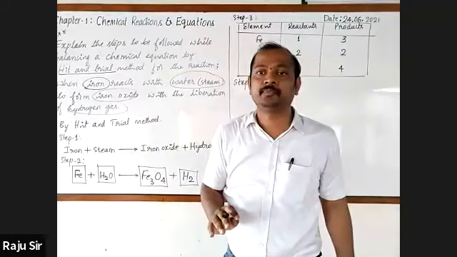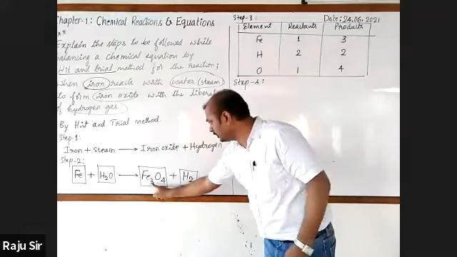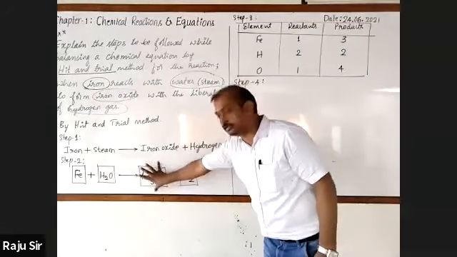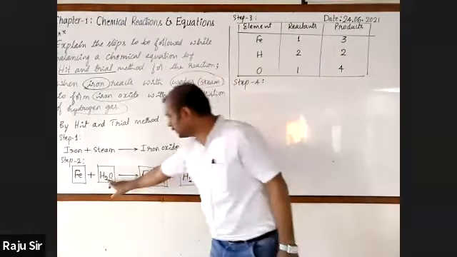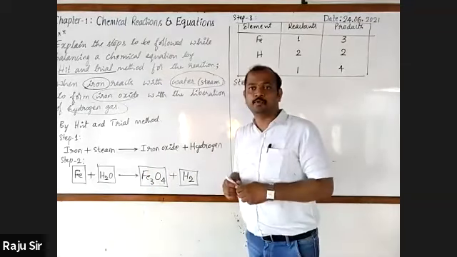Compound. Fe3O4, sir. In Fe3O4, more atoms are there. 3 plus 4, 7 are there. Here only 2. Here 2 plus 1, 3. Here only 1. Hence I go for selecting the compound iron oxide, that is Fe3O4.